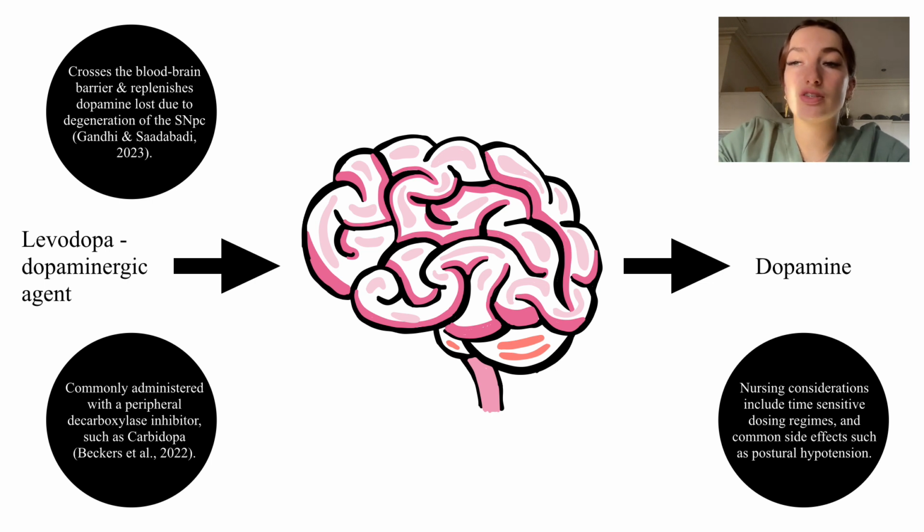In Emma's case, this is extremely important as she experiences postural instability alongside these painful symptoms, meaning she could very much so have a fall. Furthermore, it is important to consider that high-protein foods can interfere with the absorption of levodopa, so taking the medication 30 minutes prior to meals would be preferable if it fits in with Emma's dosing regimen. It is also important in Emma's care that we monitor her for common side effects of levodopa, including sleep disturbances and postural hypotension, as both sleep deprivation and a drop in blood pressure can contribute to her increased falls risk.